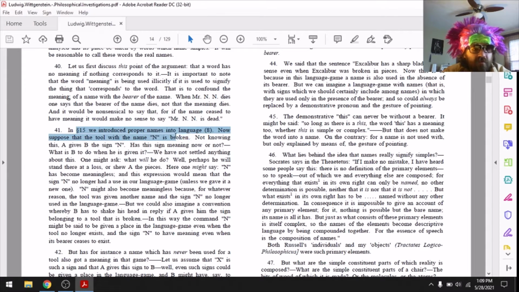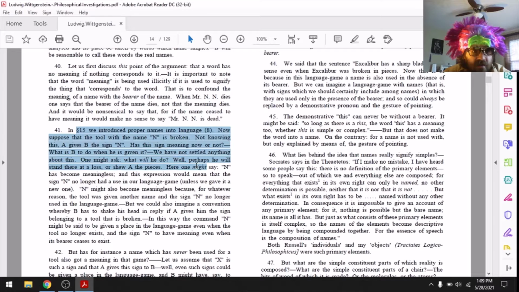Now suppose that the tool with the name N is broken. Not knowing this, A gives B the sign N. Has this sign meaning now or not? What is B to do when he is given it? We have not settled anything about this. One might ask, what will he do? Well, perhaps he will stand there at a loss, or show A the pieces.